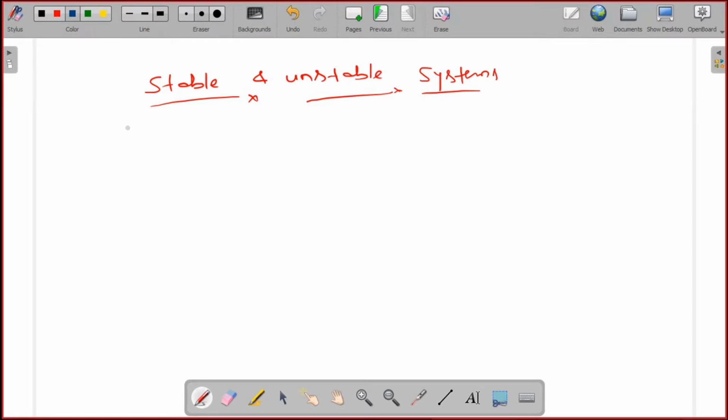An LTI system is said to be stable. Here, stable means we are checking whether it is BIBO stable. BIBO stands for bounded input, bounded output. So any LTI system is said to be BIBO stable